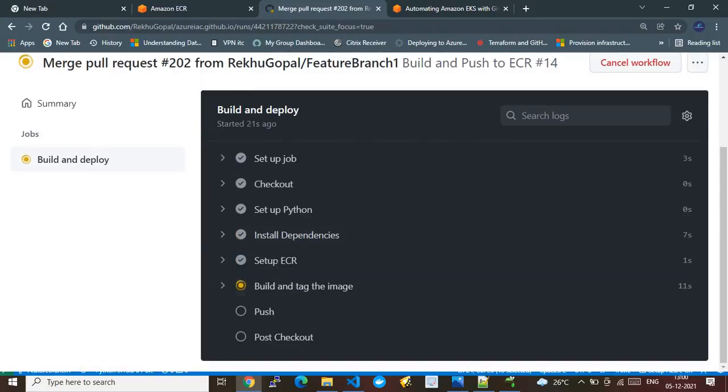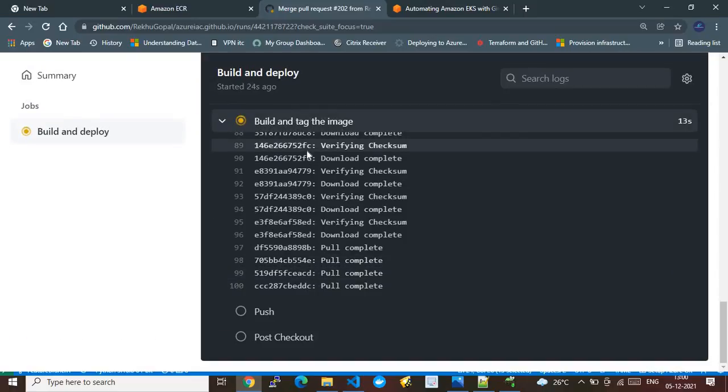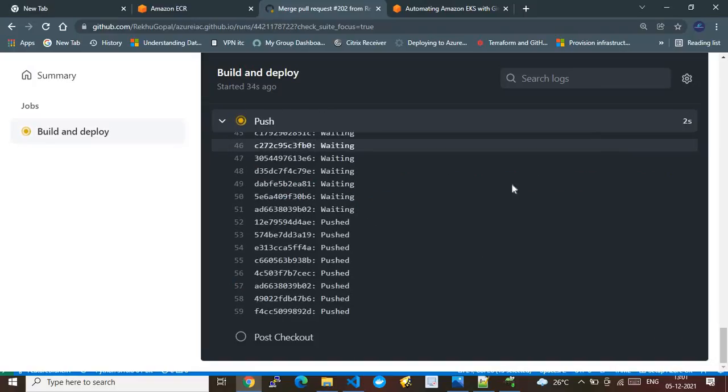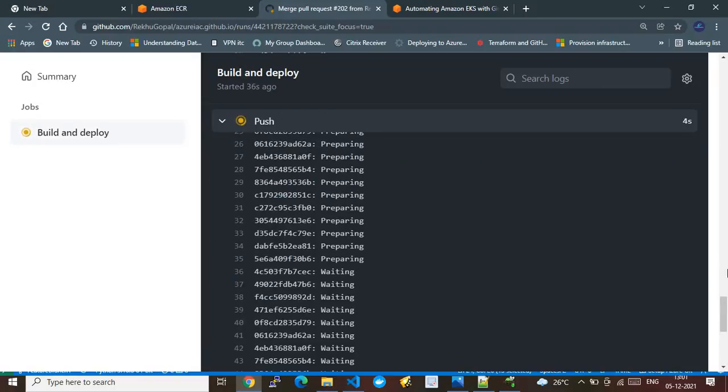All right, so setup ECR is done. Image building is in progress. Again, the image is getting built here. You need to make a note that the image which was built on the development branch has not been pushed, so that image is now lost. We are using a fresh image. In the sense, the definition of the content of the image is the same, but it has been built with a new version. You can think of it like that.